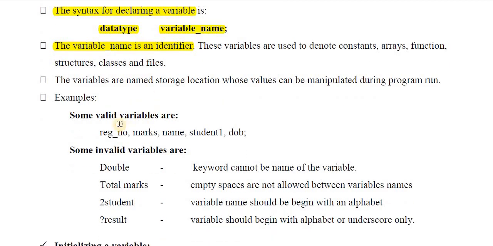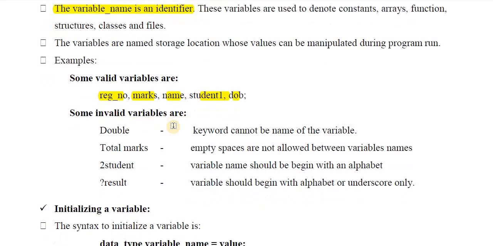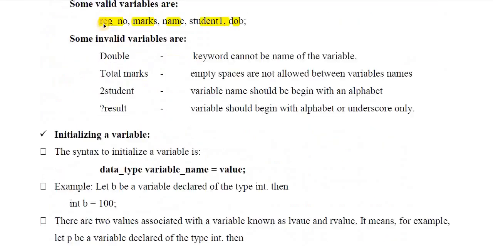So an example is given here. Variable names can be like this: register number, marks, name, student one, object, date of birth. Anything you can select, but keywords cannot be used for creating a variable name.